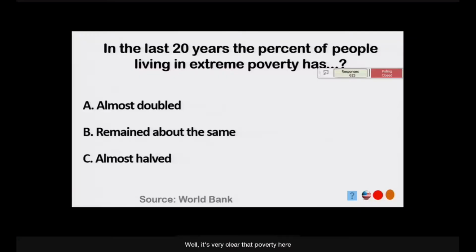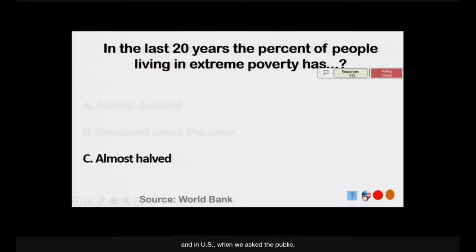What about poverty? Well, it's very clear that poverty here was almost halved. And in the US, when we asked the public, only 5% got it right.